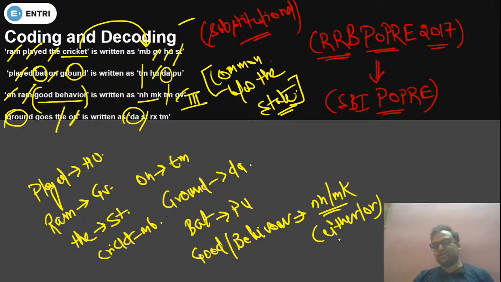Are you getting my point or not, student? Just tell me. Now goes is left, so goad will be coded as RS. Okay, goes RX.